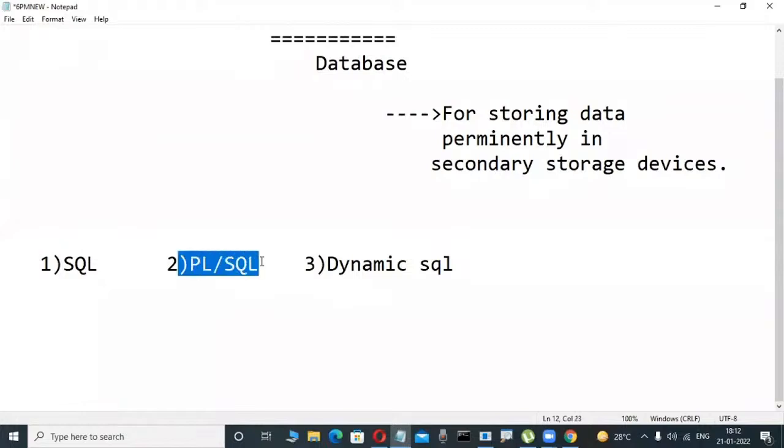It is procedural language extension for SQL. Why is this language required really? Really, so many jobs are available in PL/SQL also. Why this language is required means so many applications.